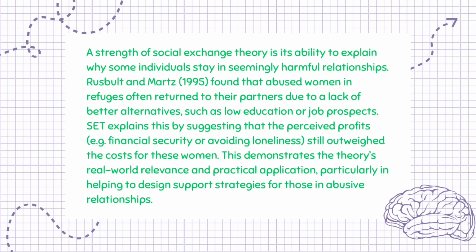A strength of social exchange theory is its ability to explain why some individuals stay in seemingly harmful relationships. Rusbult and Motz, 1995, found that abused women in refuges often return to their partners due to a lack of better alternatives, such as low education or job prospects. SET explains this by suggesting that the perceived profits, e.g. financial security or avoiding loneliness, still outweighed the costs for these women. This demonstrates the theory's real-world relevance and practical application, particularly in helping to design support strategies for those in abusive relationships.